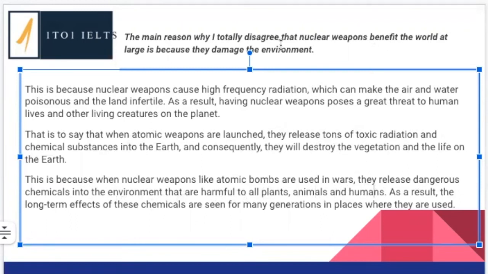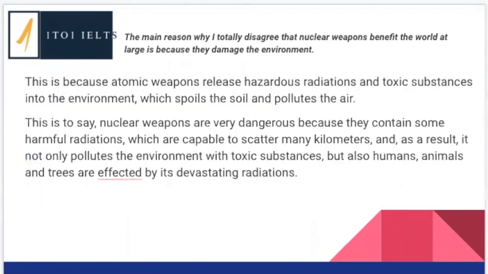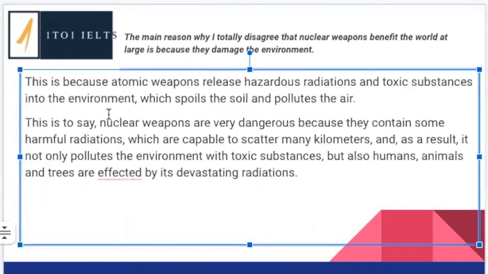So again, we're explaining this expression. As a result, the long-term effects of these chemicals are seen for many generations in places where they are used. Excellent. So again, we've explained the idea and then we've given a result. So this is a very, very nicely developed explanation. On to our last page.